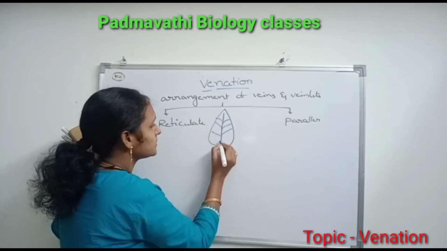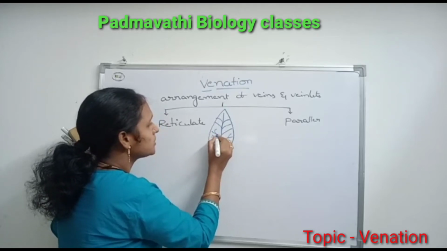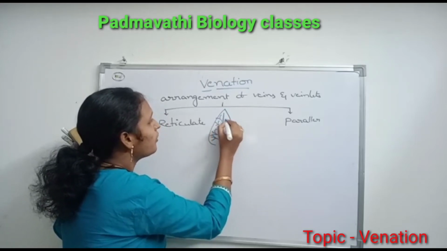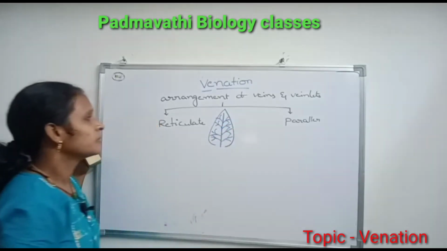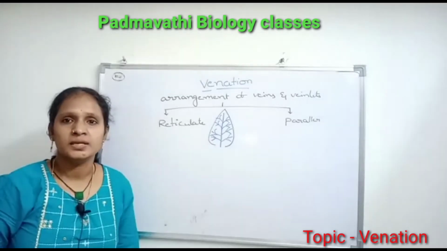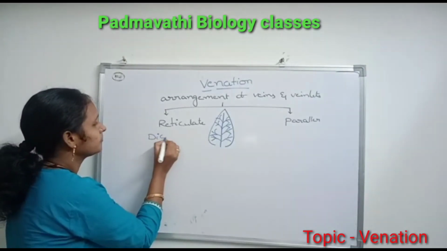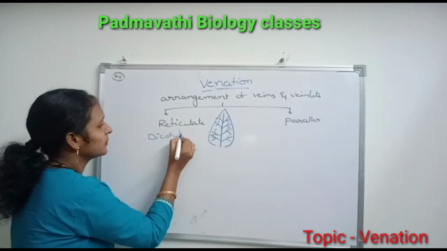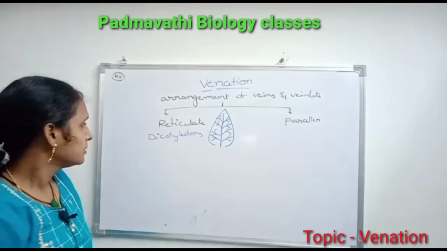These veins and veinlets are irregularly distributed to form a network or reticulum. This type of reticulate venation is common in dicotyledon plants. Dicotyledon means beans and pulses.